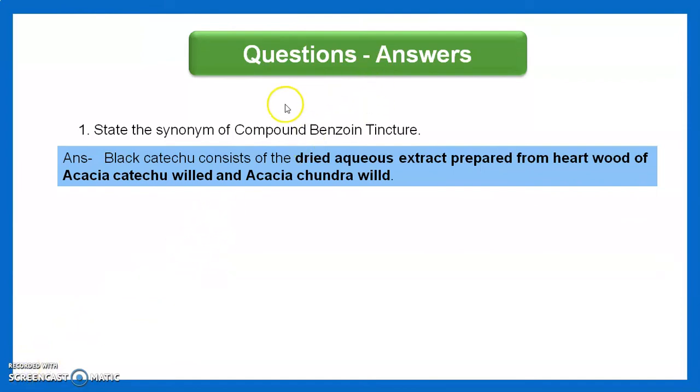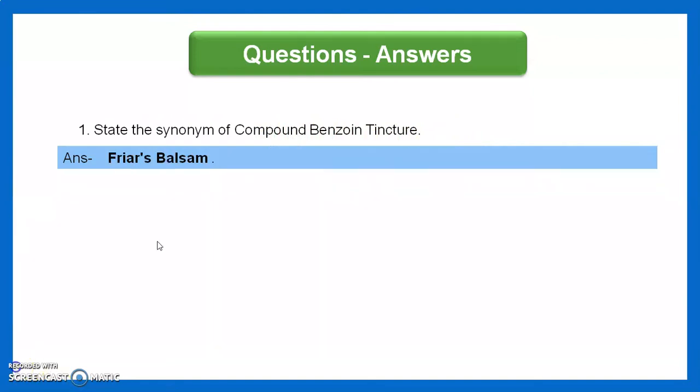Then we move toward the question answer session. First question is, state the synonym of compound benzoin tincture. Answer is, the synonym of compound benzoin tincture is Friar's balsam.